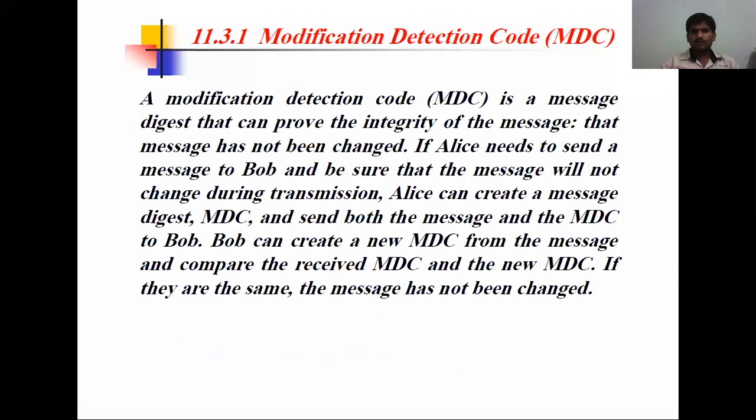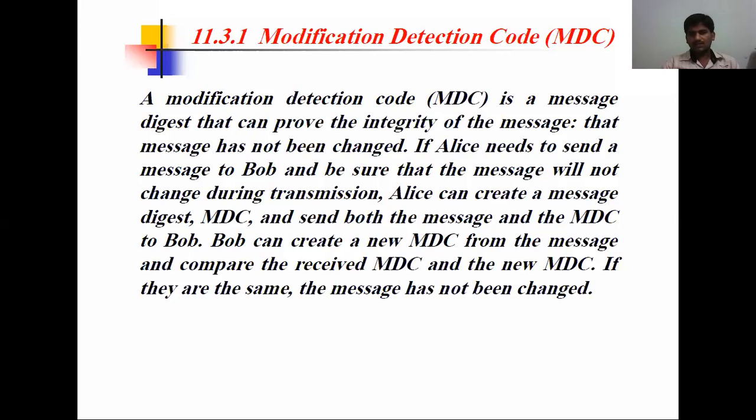A modification detection code is a message digest that can provide the integrity of the message, that the message has not been changed. If Alice needs to send a message to Bob and be sure that the message will not change during transmission, Alice can create the message digest, the modification detection code MDC, and send both the message and the MDC to Bob.